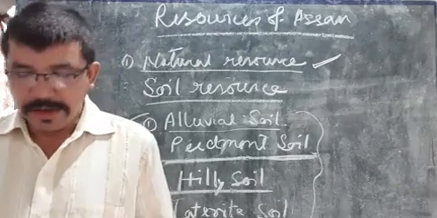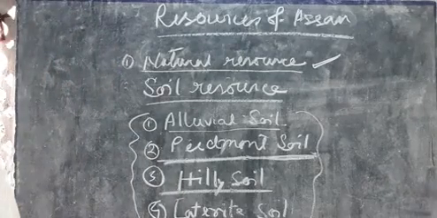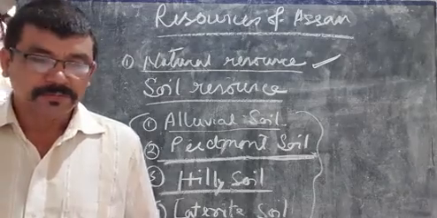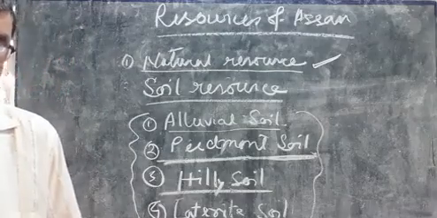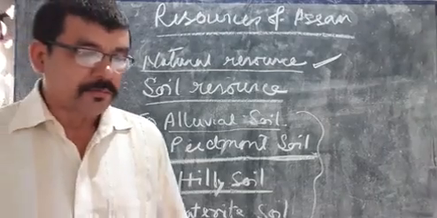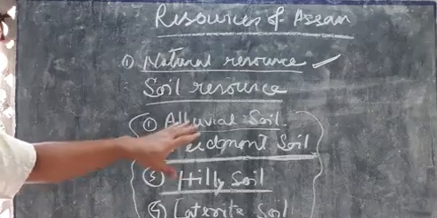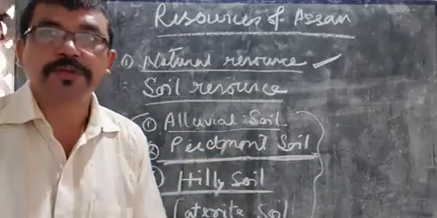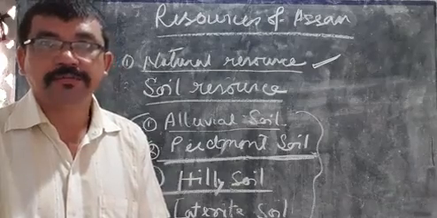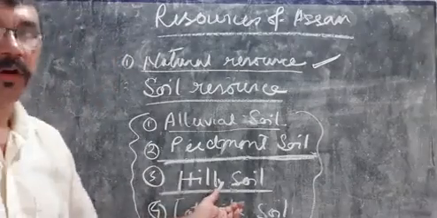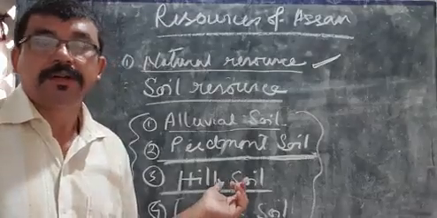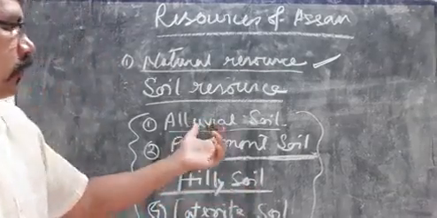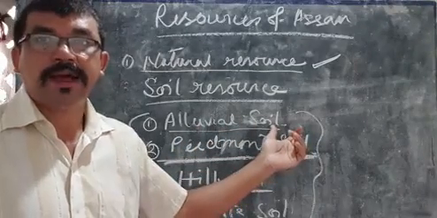Okay? Now you see, in different types of soil, different types of crop cultivation are going on. In the hilly soil, we can cultivate tea, rubber, coffee, etc. Alluvium soil is suitable for rice and jute cultivation.